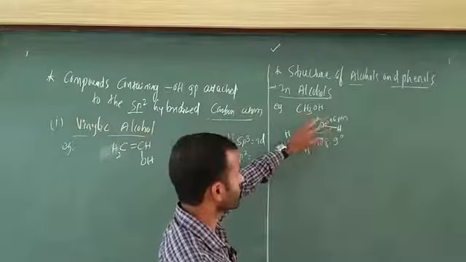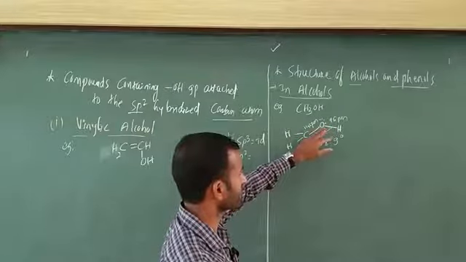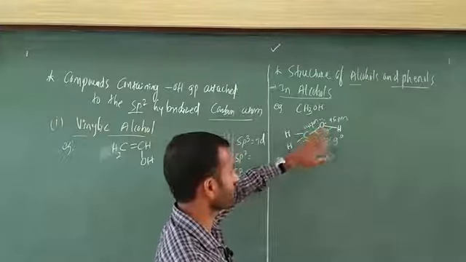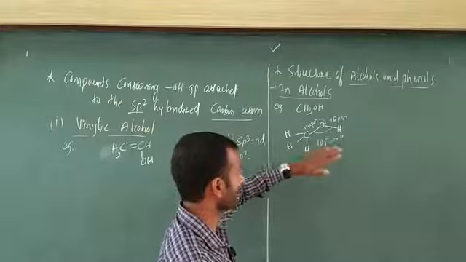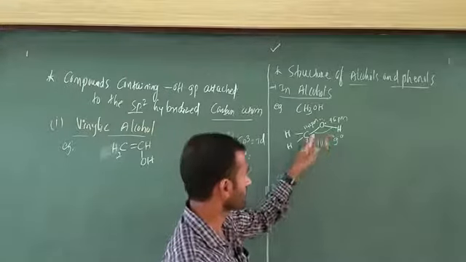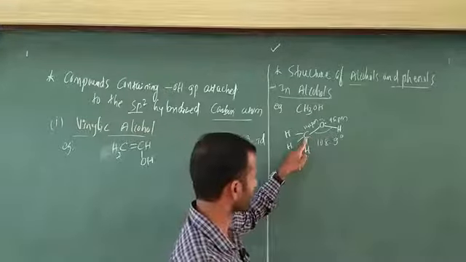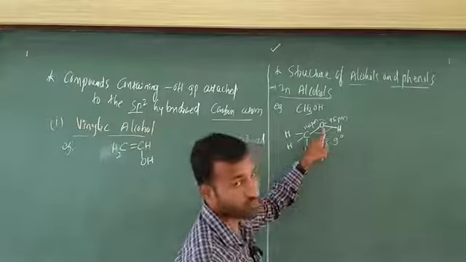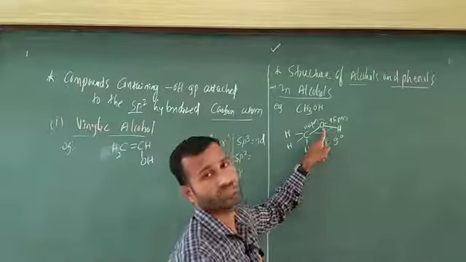What is the structure of alcohol? They are going to ask you. The structure of this is called tetrahedral structure. What is the hybridization of this one? sp3. What is the hybridization of this oxygen? Oxygen is also having sp3 hybridization.